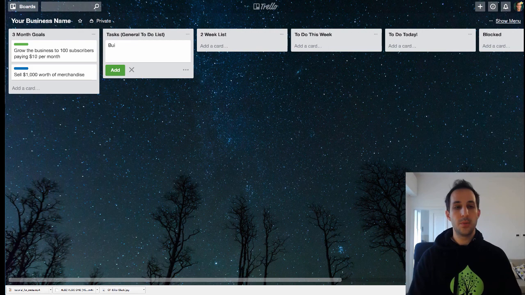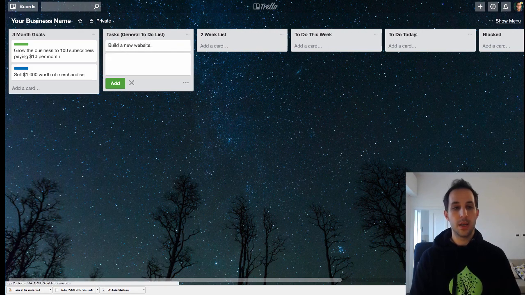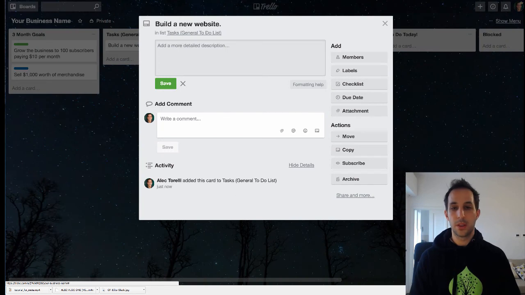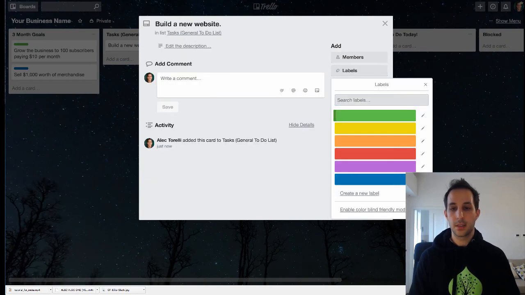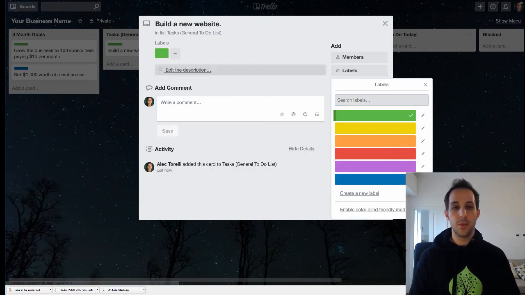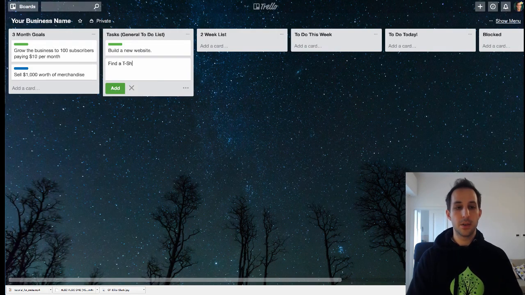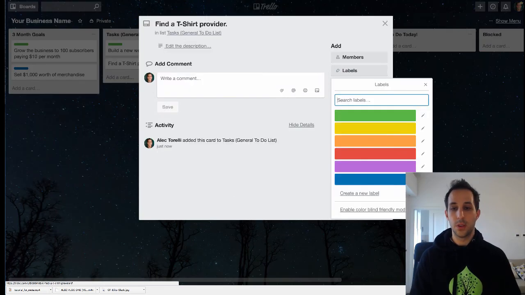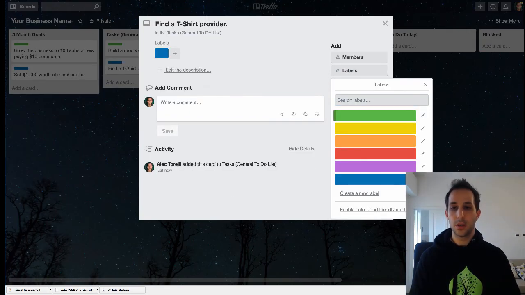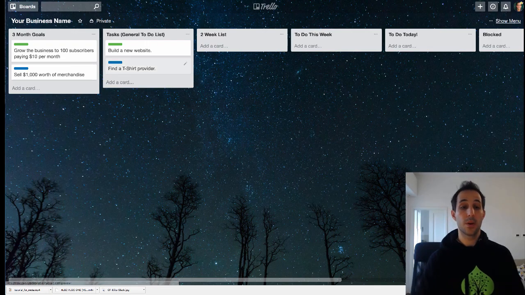So if you need to build a new website, you understand that this task has to do with your green goal, so you could label it green. If you want to find a t-shirt provider, you know that this task has to do with your blue goal, and so on and so forth. And this keeps things really well organized.